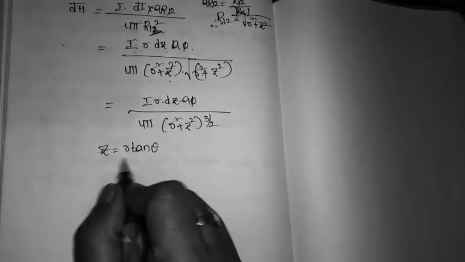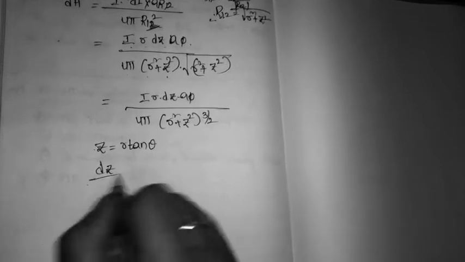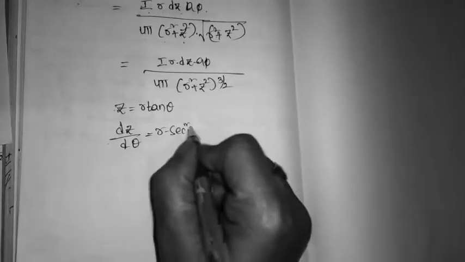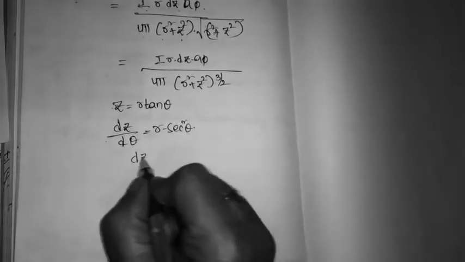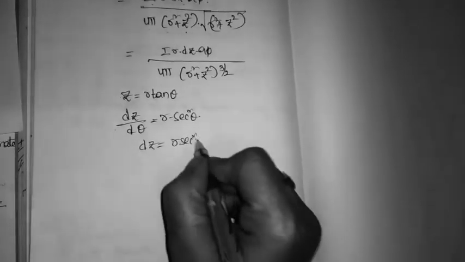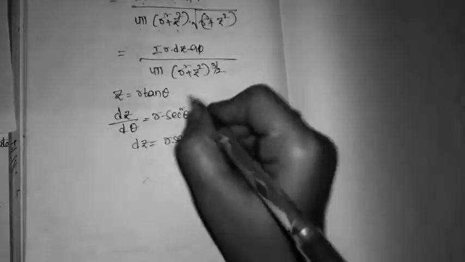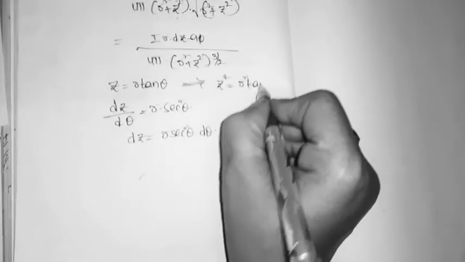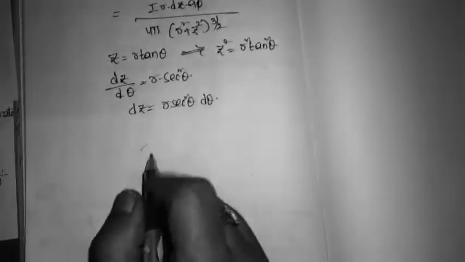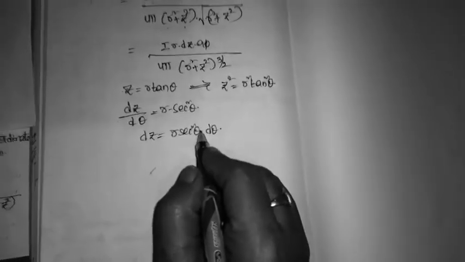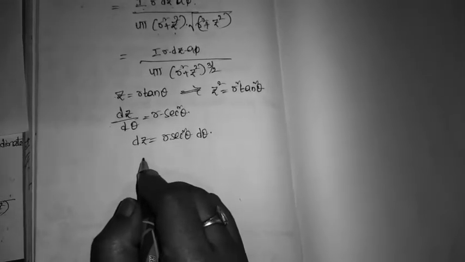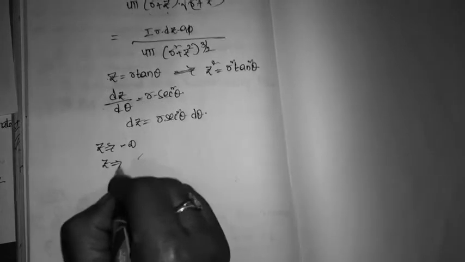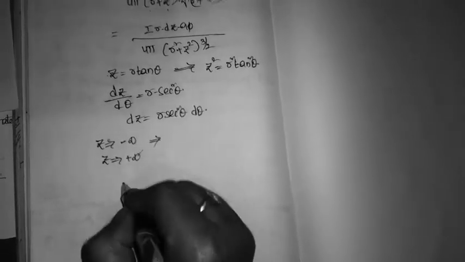If I do the differentiation with respect to theta, dz by d theta is equal to R into secant square theta. So dz is equal to R secant square theta d theta. Next, from here z square is equal to R square tan square theta. So if I substitute the limits, because it is an infinitely long straight conductor, I am having the limits from plus infinity to minus infinity.